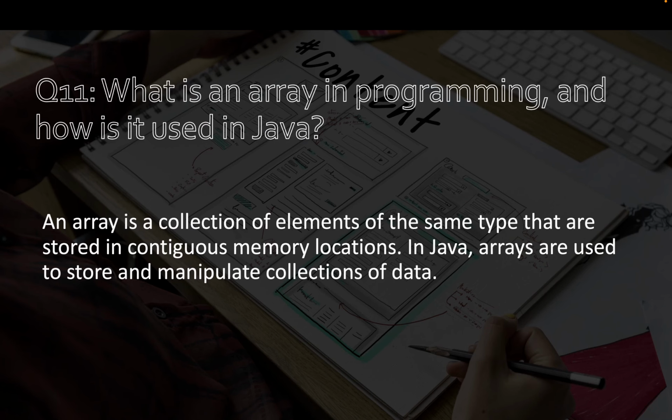Question number 11. What is an array in programming and how is it used in Java? An array is a collection of elements of the same type that are stored in contiguous memory locations. In Java, arrays are used to store and manipulate collections of data.